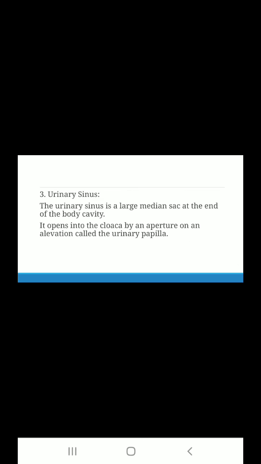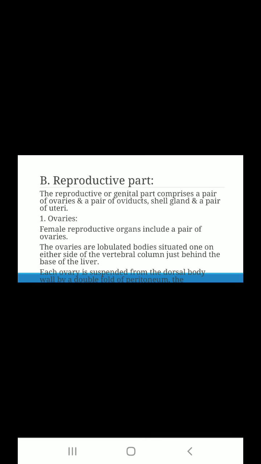The last part of the excretory system is the urinary sinus. The urinary sinus is a large median sac at the end of the body cavity. It opens into the cloaca by an aperture on an elevation called the urinary papilla, and the cloaca is the last part of the excretory system.